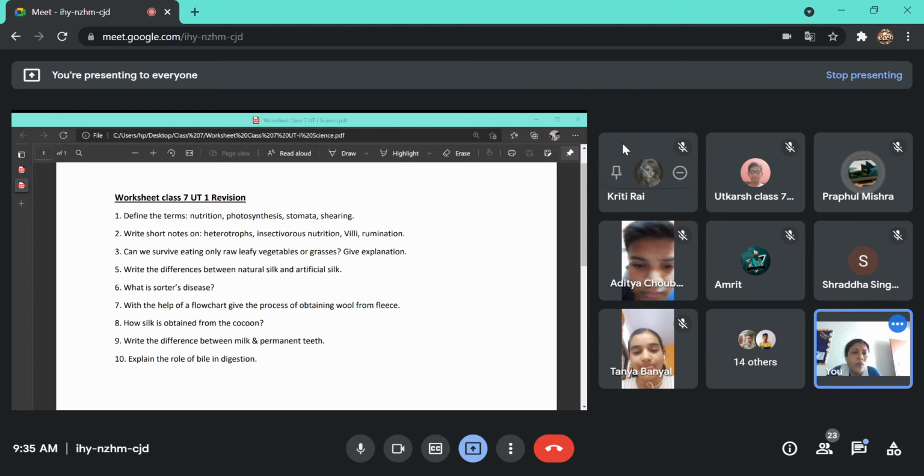Why can we not digest it? Just wait, children. Because our body doesn't have the cellulose-digesting enzyme in our stomach or in the small intestine. But in the ruminants, there are some bacteria residing in the stomach. These bacteria secrete enzymes which can digest cellulose. Ruminants are able to digest cellulose only because of the presence of these bacteria in their stomach. Okay, Tanya, clear?